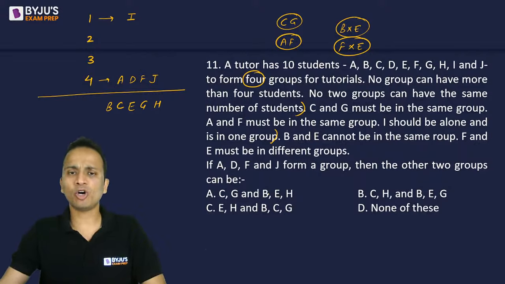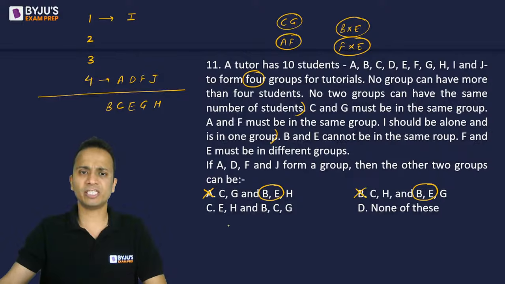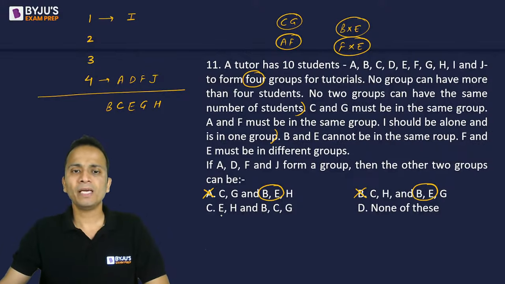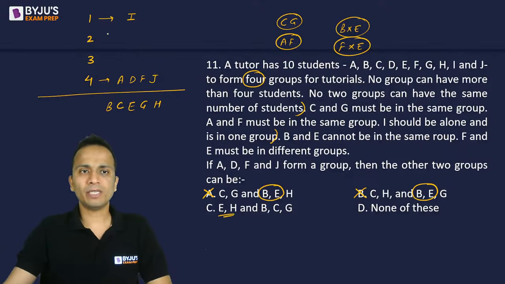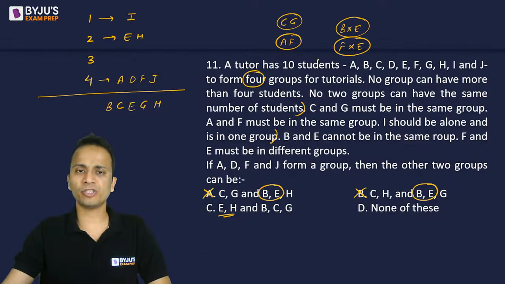So option A will not be correct because B and E should be in different groups. Similar is the reason for the second option, option B. B and E should be in different groups. I have rejected these. Now option C, E and H in one group. Let's see. So E and H in one group. This is not making any problem to the conditions. And B, C and G.